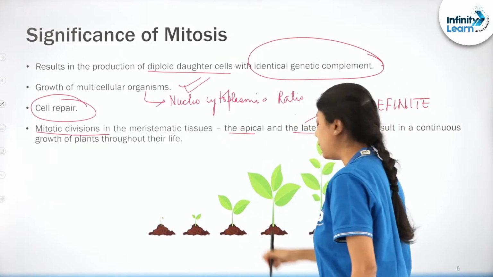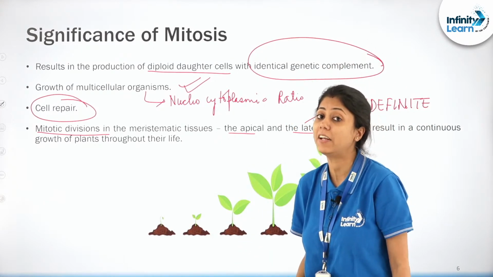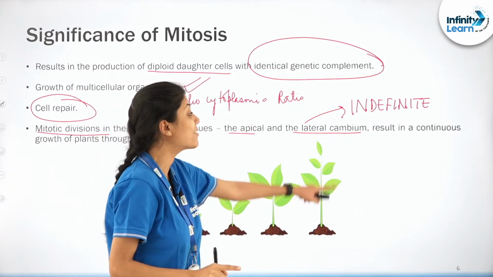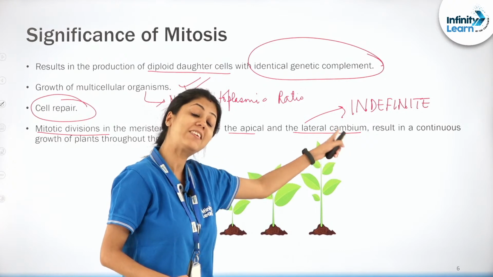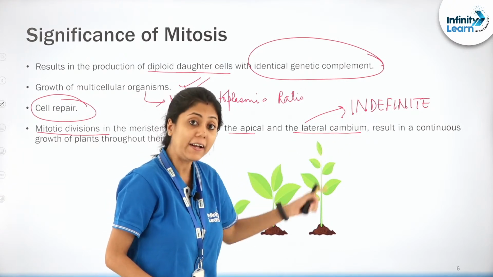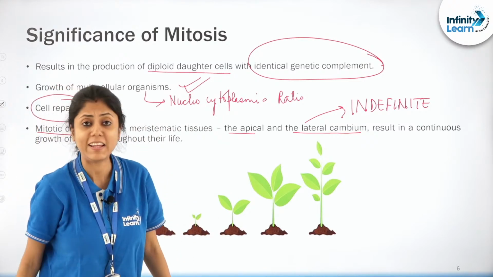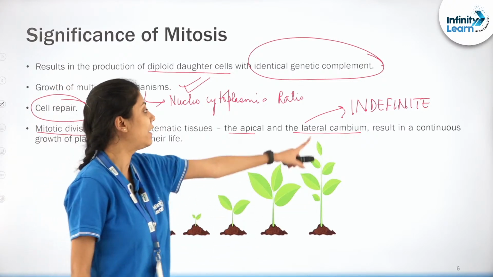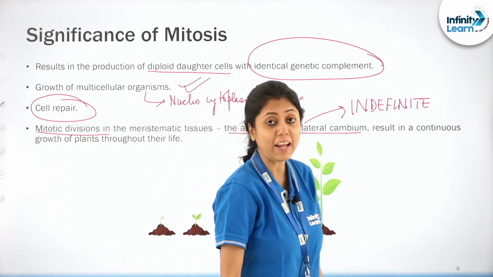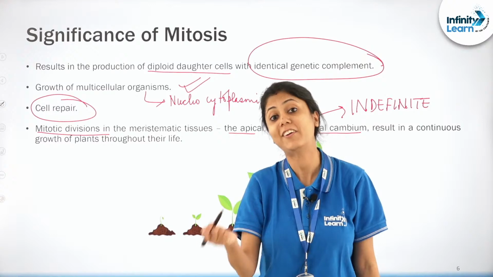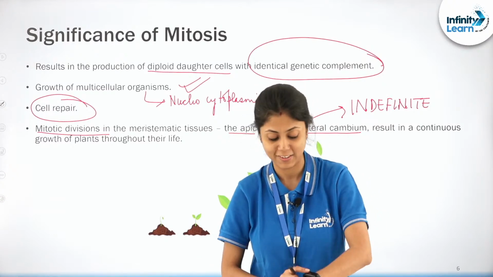Why do you think, beta, that plant growth is indefinite? The plant growth is indefinite because of the presence of the apical meristem, right? And this apical meristem leads to continuous growth in the plant body. For that reason, plant growth is indefinite, and again continuous growth is credited to what? It is credited to the process of mitosis, right?